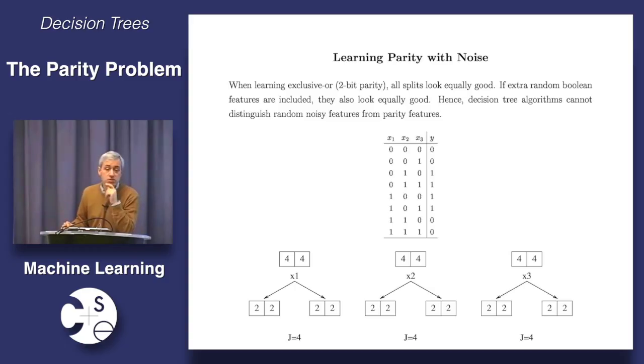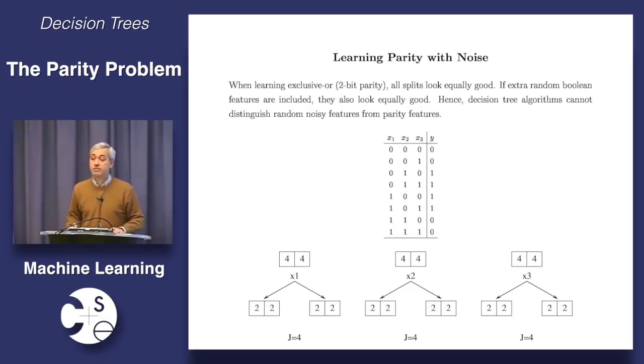The same thing happens with x2. And now, here's x3. x3 is pure noise, it's just random. Of course, for x3, it's also still 50-50. The problem is that I cannot tell x1 and x2 from x3. Now, this should be easy. y is a deterministic function of just two variables. What could be easier? And yet, it's very hard to see.